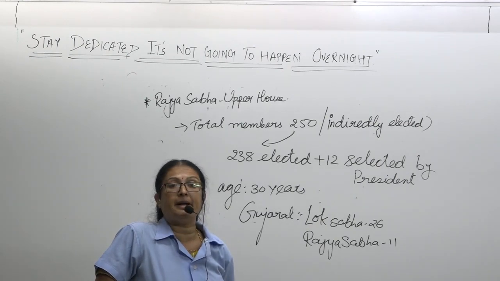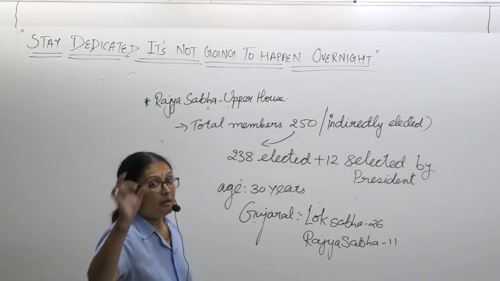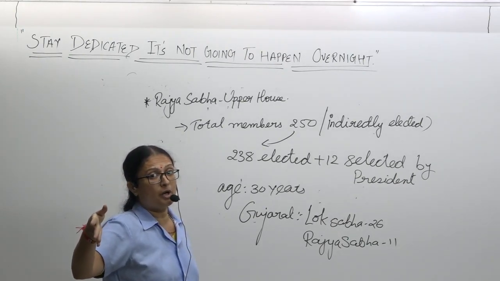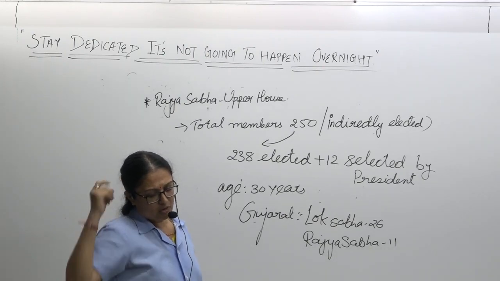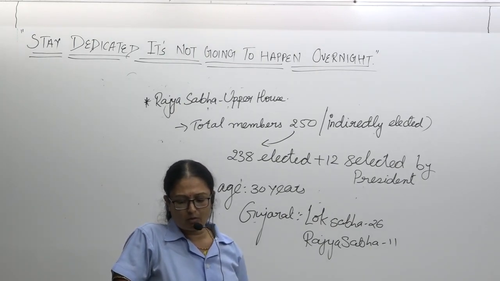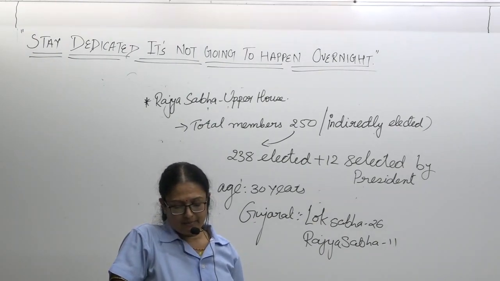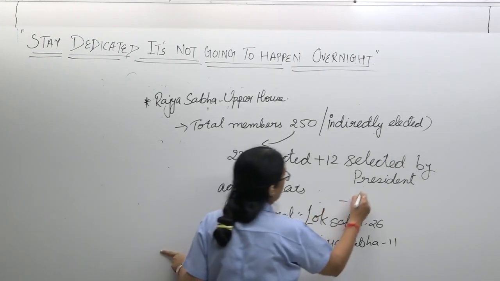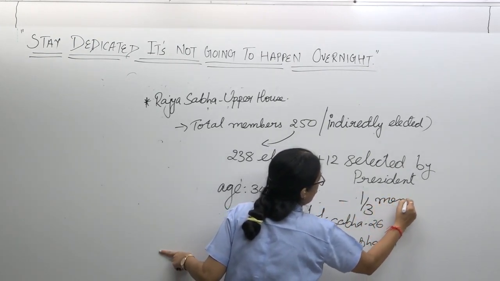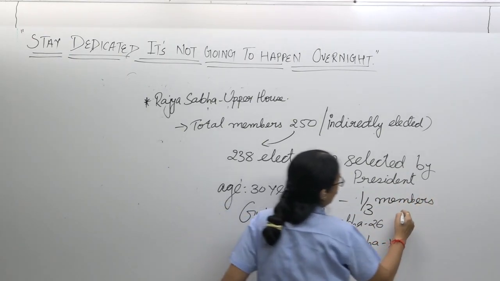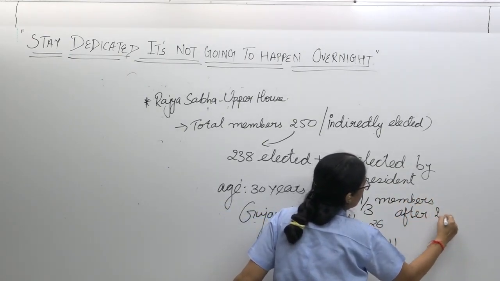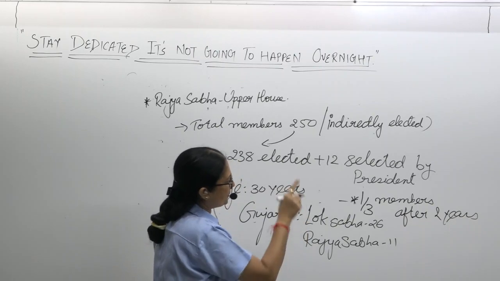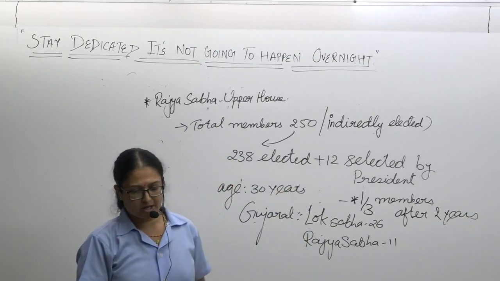Rajya Sabha is a permanent house. ये चीज डिफरेंस याद रखना है. लोक सभा डिसॉल्व होगी, राज्य सभा will not dissolve. So it's a permanent house. Rajya Sabha is a permanent house. It cannot be dissolved, but 1/3 of its members retire after every 2 years. ये टर्म याद रखना है. 1/3 members after 2 years will retire. 1/3 member after 2 years वो रिटायर हो जाएंगे.